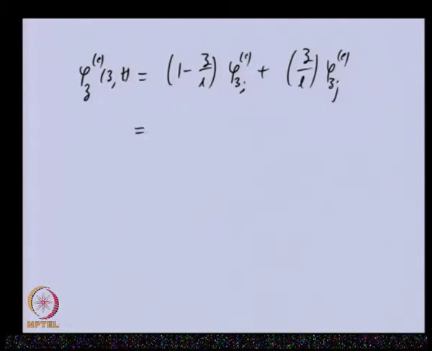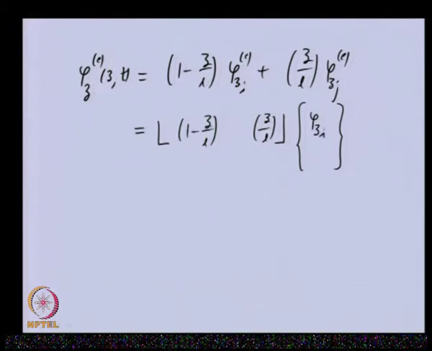Now, with some manipulation we can express this as 1 minus z by L. This particular symbol is representing a row vector and this is representing a column vector. So, you can see if we multiply these two vectors, we will get the same expression as the previous one. This is the column vector, this is the row vector.